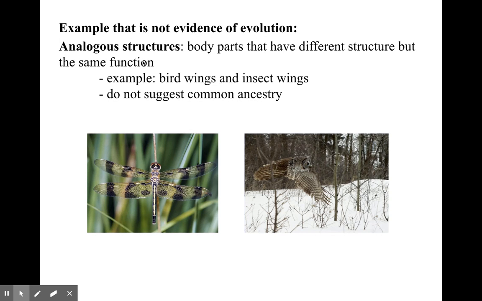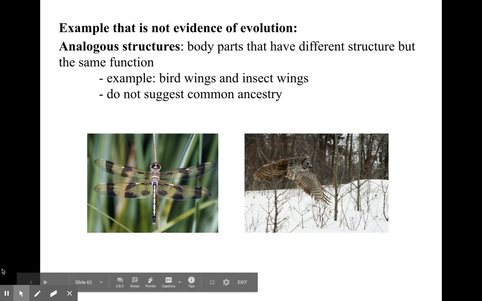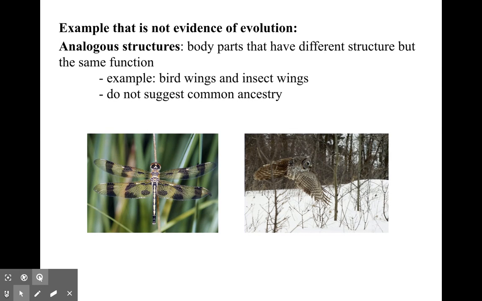So just remember, just because everything swims doesn't mean they're related, right? A whale and a fish are not related to each other at all because a whale is a mammal and a fish is a fish. So even though they both swim, doesn't mean that they have common ancestry. Just because they do the same thing doesn't make it common ancestry. All right, that is our evidence of evolution. Again, I know it's long, but it's a lot because there's a lot of evidence, and hopefully you see that.